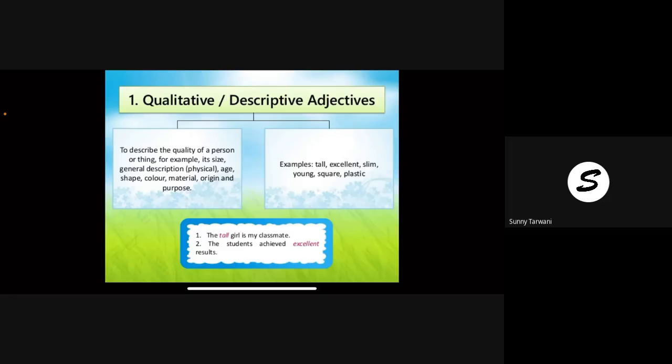See, they describe the quality of a person or thing. The tall girl is my classmate. It describes the quality of a girl. Excellent results. Which kind of results did they achieve? Excellent. So they describe the quality. In the first sentence, the quality of the girl, and in the second one, the quality of the result is being described.